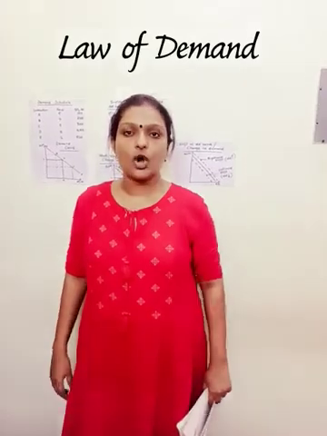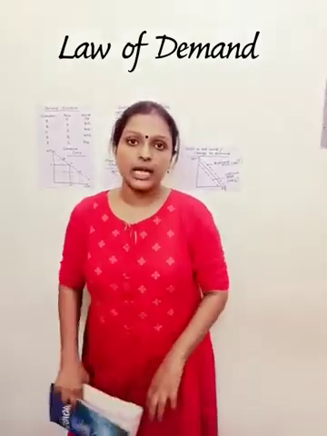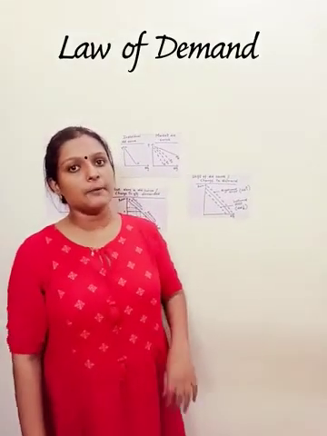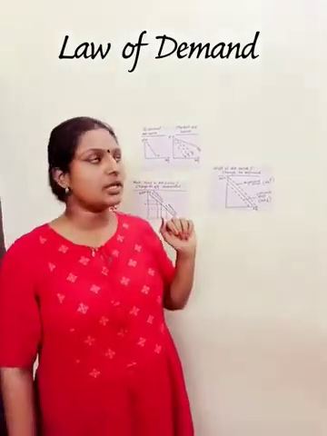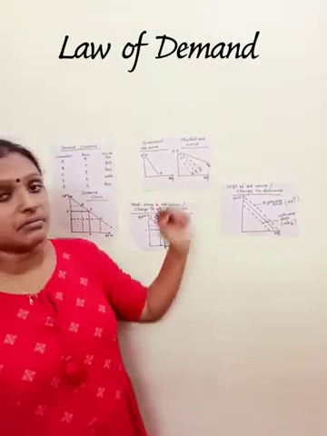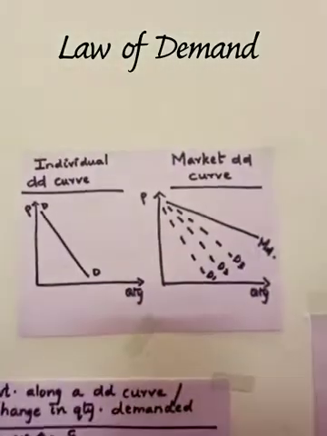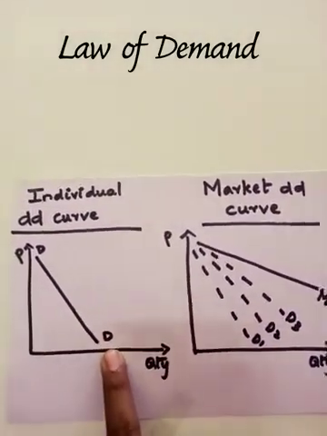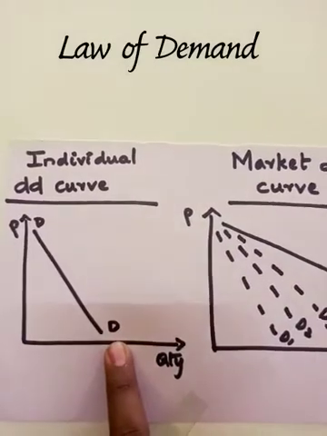Okay, so this is the law of demand, and I have shown you the demand curve diagrammatically. Now I will show the curve for individual demand and market demand. See, this is a demand curve for an individual, which is steep, that is, inelastic you can say.